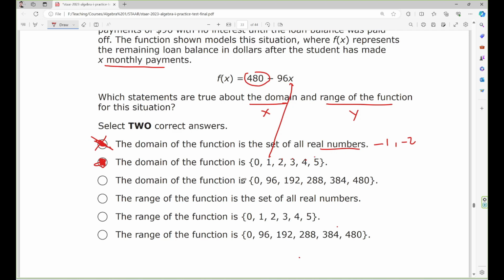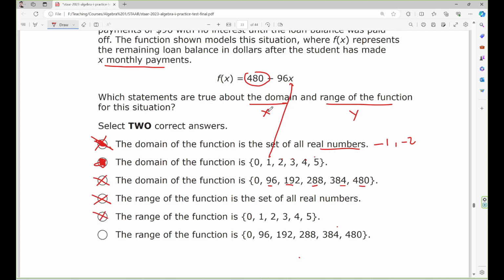Now the domain of the function is, no, this is not the domain. The domain should be a number of months. So 0, 1, 2, 3, 4, 5, something like that. The range of the function is the set of all real numbers. No, because the range cannot be a negative number. So this is wrong. The range of the function is, no, this is the domain. Wrong. The range of the function is this.